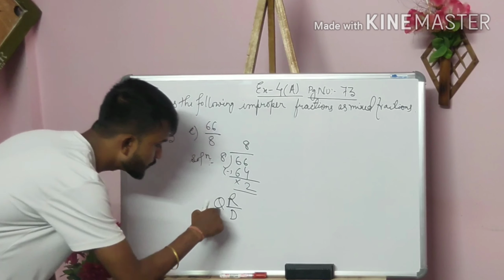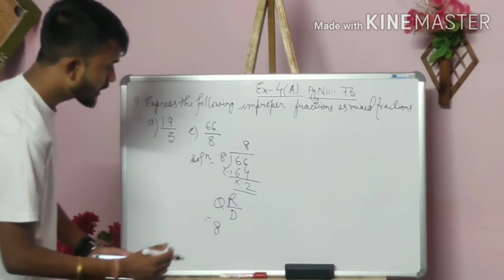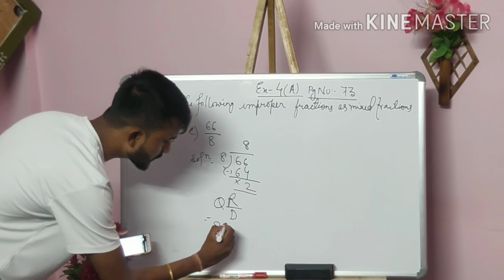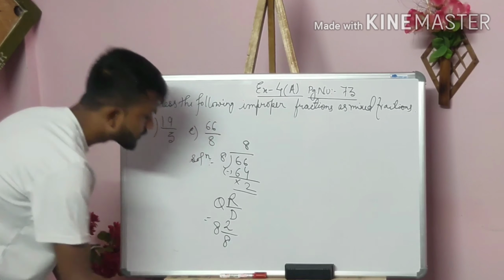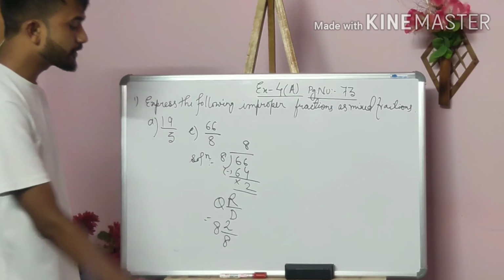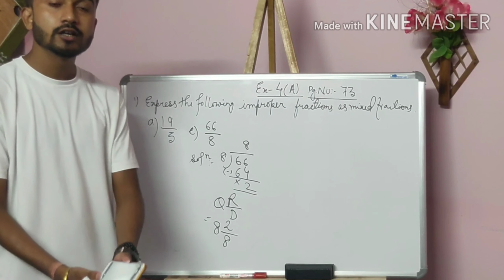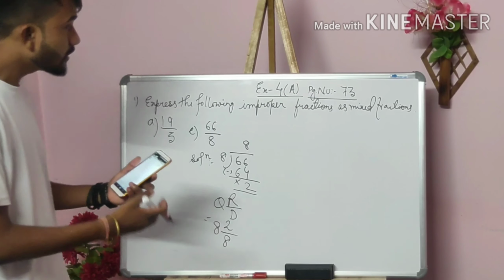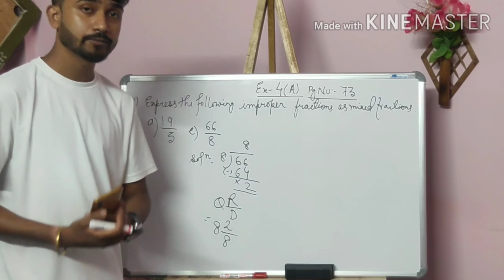So write in that form. Q is quotient, so 8 is the quotient. I have written it here. Now R is the remainder, so 2 is the remainder here, and this divisor was 8, so I have written 8 here. So this was already an improper fraction, and now it has been converted into a mixed fraction. I think you have got the idea of question number 1, how to do it. In the next part we are going to start question number 2. So copy this question nicely, okay?